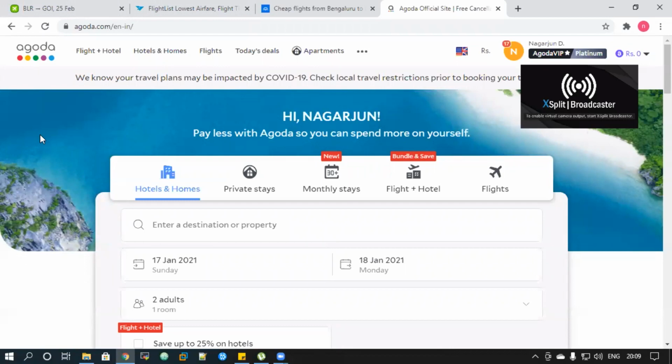So I always use Agoda whenever I'm going out of India, like when I went to Indonesia, or when I'm booking hostels in Singapore, or when I was staying in Malaysia. All this while I've been using Agoda as my primary website to book hotels.